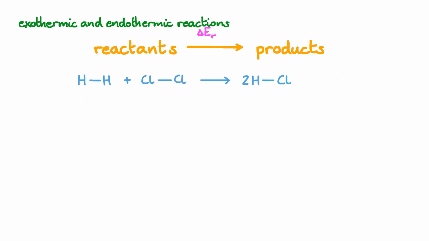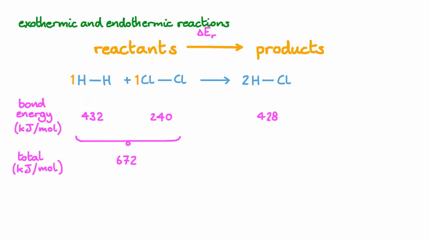So let's dig into the details of our example, where hydrogen and chlorine react to produce hydrogen chloride. The bond energy of the hydrogen-hydrogen bond is 432 kilojoules per mole. The chlorine-chlorine single bond is quite a bit weaker, at only 240 kilojoules per mole. And the bond energy for HCl is 428 kilojoules per mole.